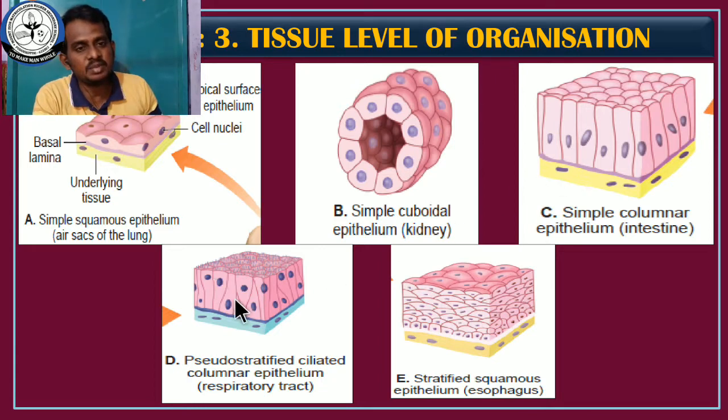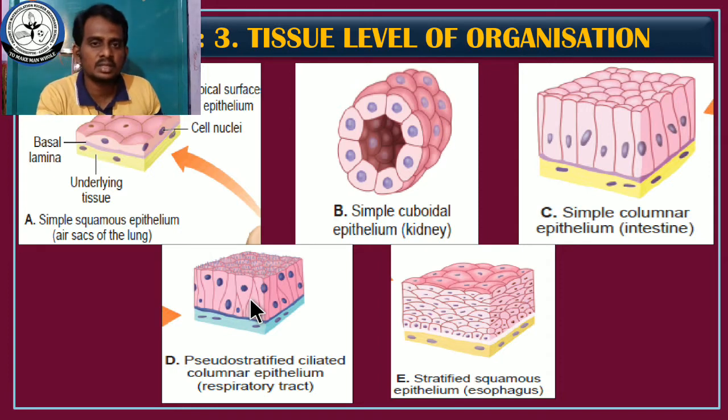But what is the difference between these two? These cells are regular in shape, that is equal in size, and the nucleus is located at the base of the cell. And pseudo-stratified cells are irregular in shape. See, irregular in shape, and the nuclei are located in different regions of these cells. So due to the location of this nucleus, the nuclei are located at many different places.